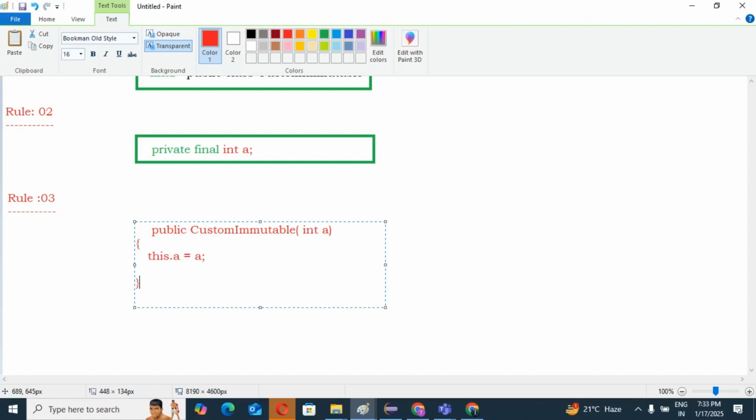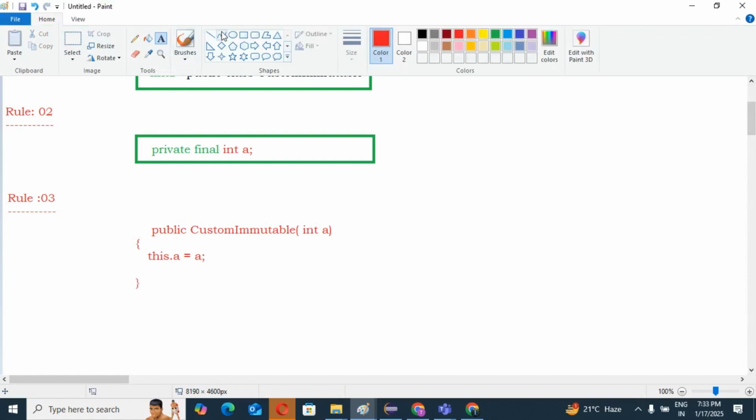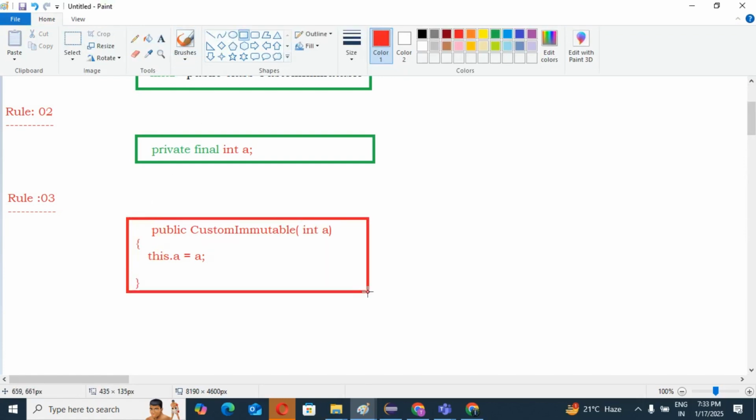Only the first time we are assigning the value, right? This is our third thumb rule. So we should have one constructor by which we can create the object and assign the value, guys. Right? So that is our third thumb rule. I hope you understood, guys.